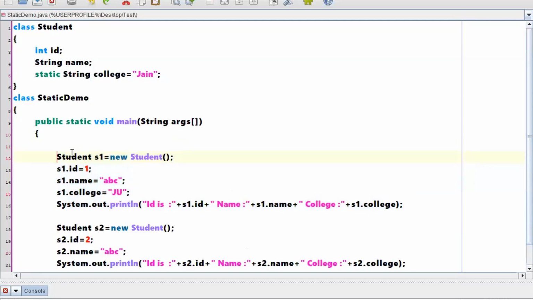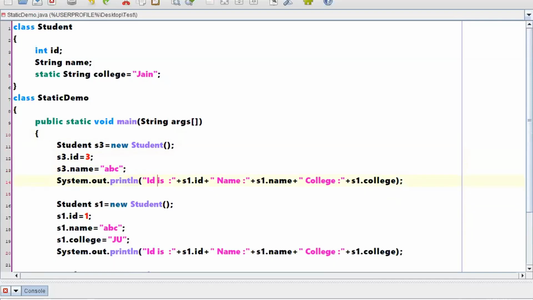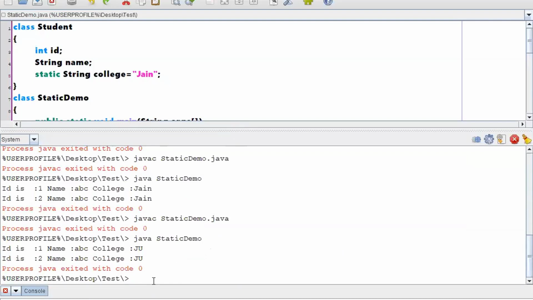See, each and every question has been discussed just to give you more clarity, not to confuse. I'm creating one more object, S3, ID is 3, right? So S3 name is equal to ABC. For S3, I don't want to give a college name. Save, and just cross-check what the output might be.